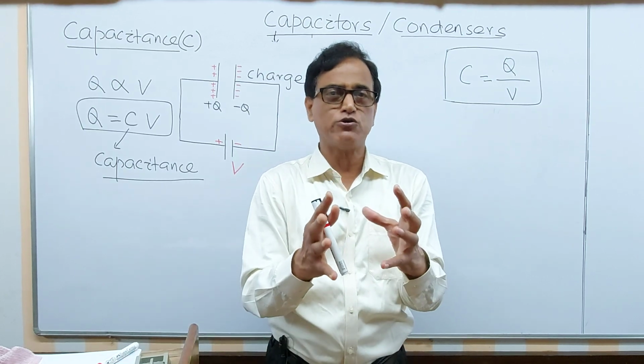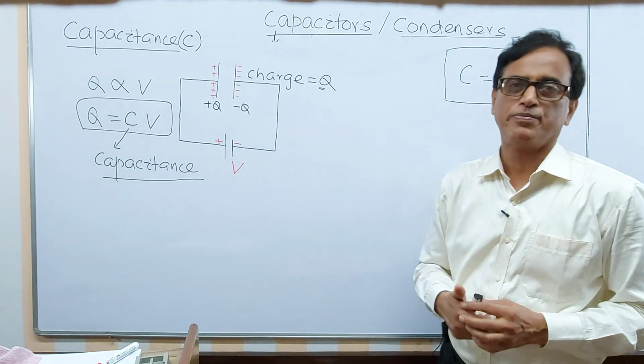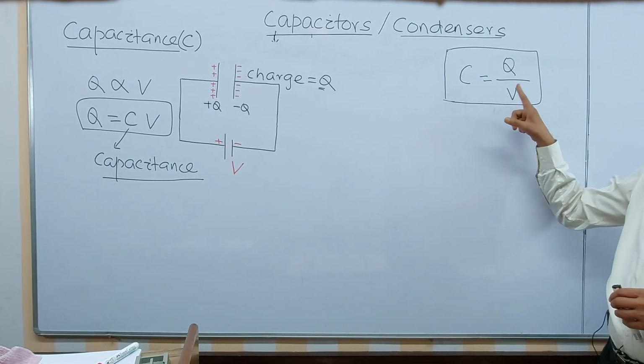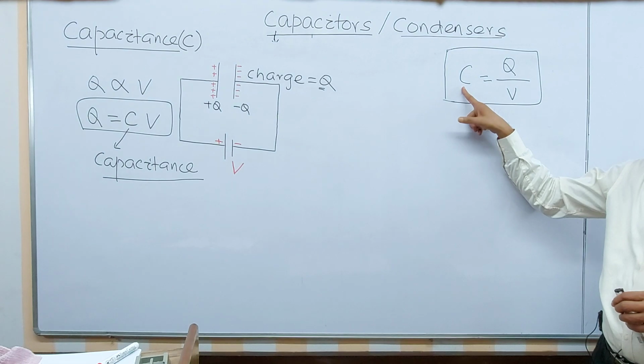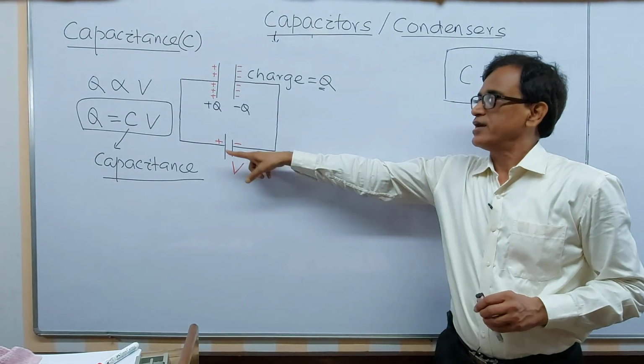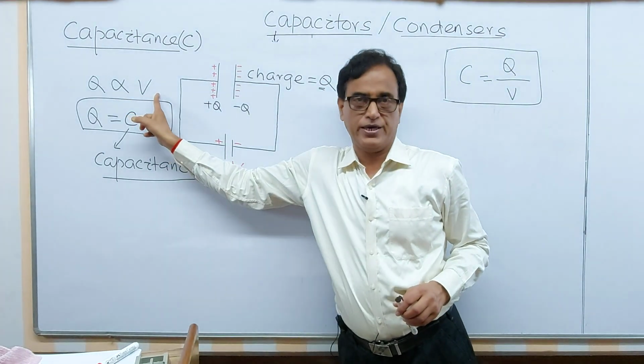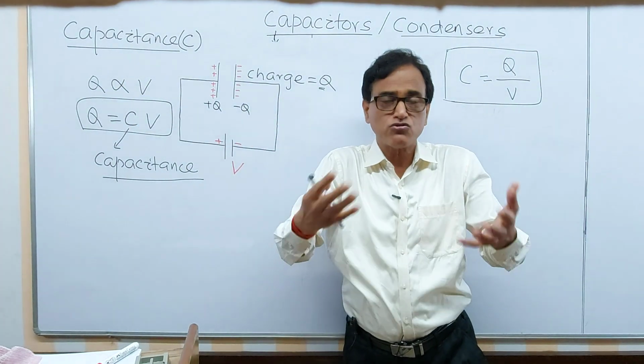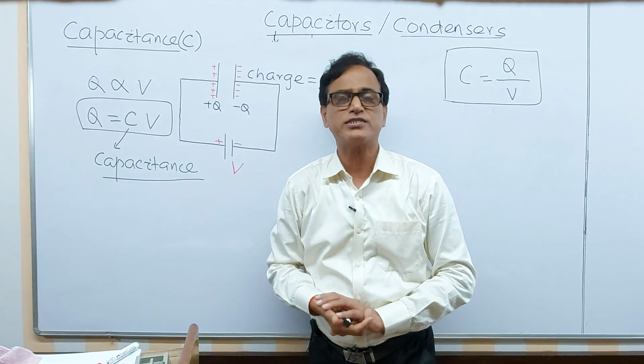Capacitance is the property by which it can store the charge. So what will happen? If you increase the voltage, capacitance remains unchanged. Q is proportional to V, that means if we increase the voltage, Q will increase, charge will increase, but the capacitance of the capacitor remains constant.